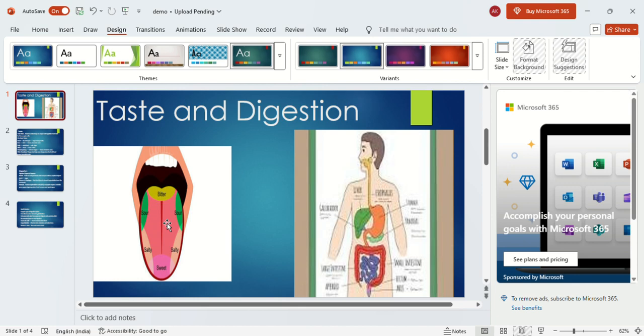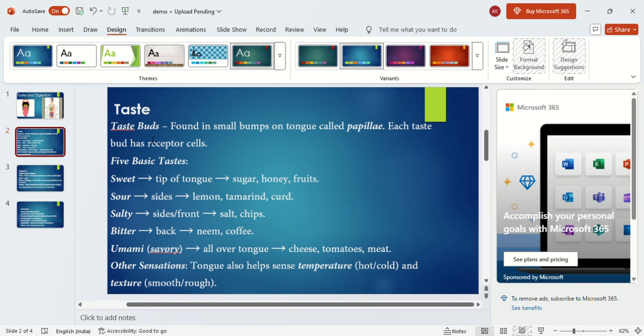there are taste buds present, and these taste buds contain taste receptor cells, and these taste receptor cells send signals to the brain. By this we can understand the taste of the food. Let us discuss these taste buds. These taste buds are present on the small bumps on the tongue.